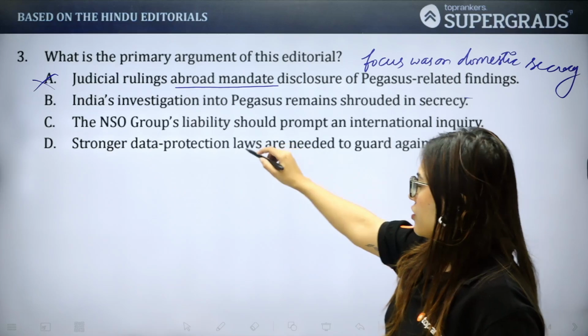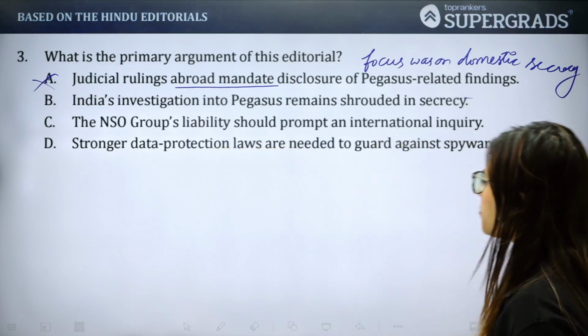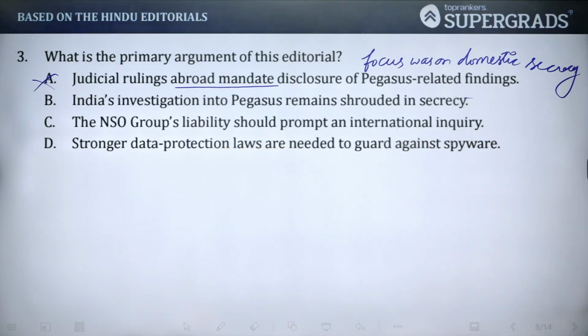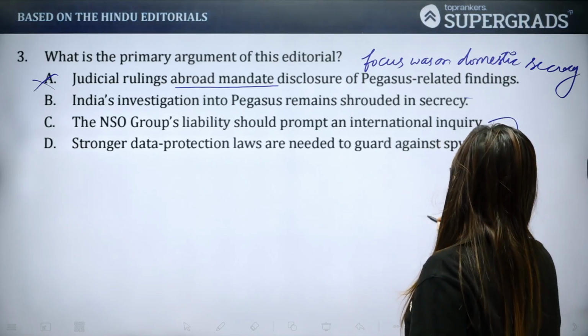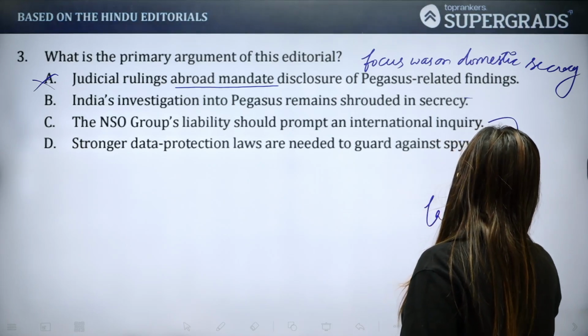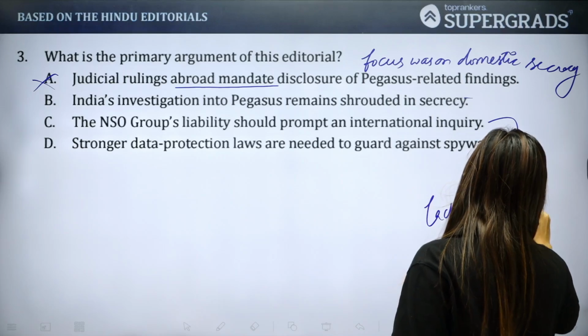Wait, now let's also see the C one. The NSO Group's liability should prompt an international inquiry. अगर हम इसे देखें तो हमें फिर से यही समझना पड़ेगा कि जो फोकस था वो सबसे पहले तो था lack of domestic transparency.